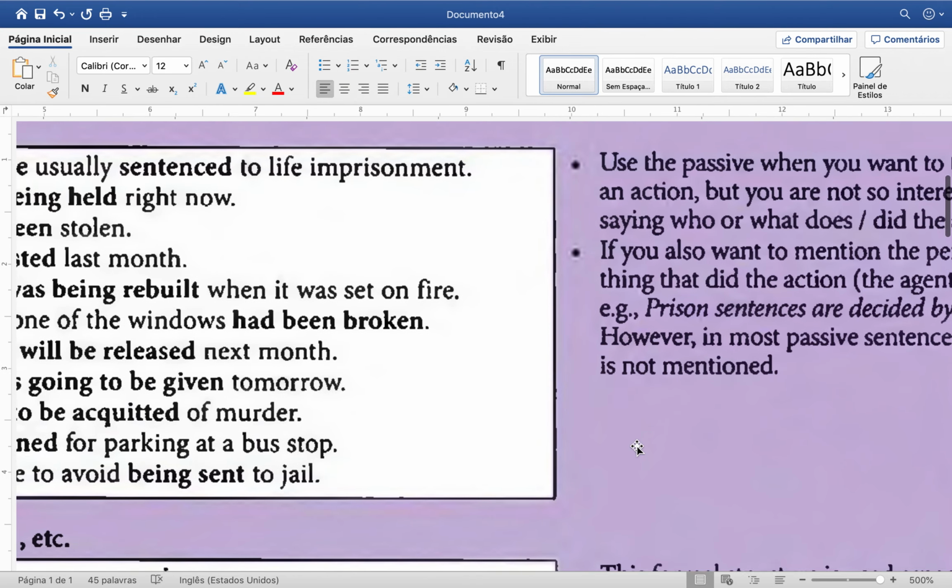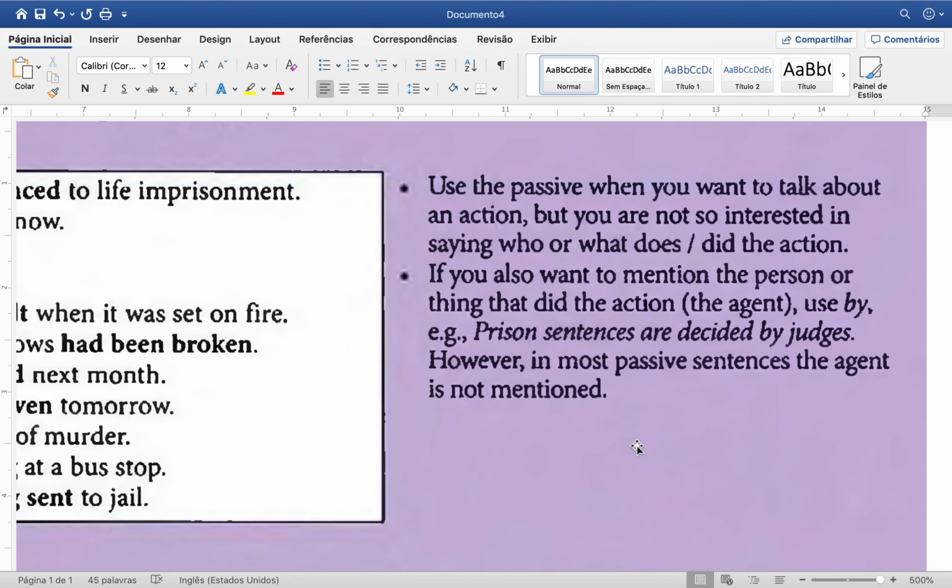So let me show you why do we use the passive voice. We use the passive voice when you want to talk about an action. So the emphasis is on the action, right? But you're not so interested in saying who or what does or did the action, right? So you want to emphasize the action more than the person who did the action, right? Or the thing that did the action.